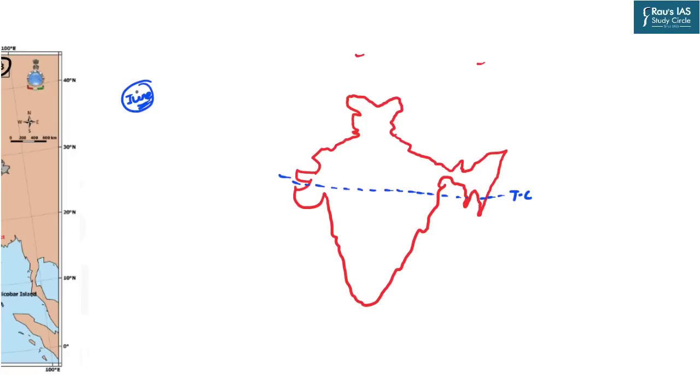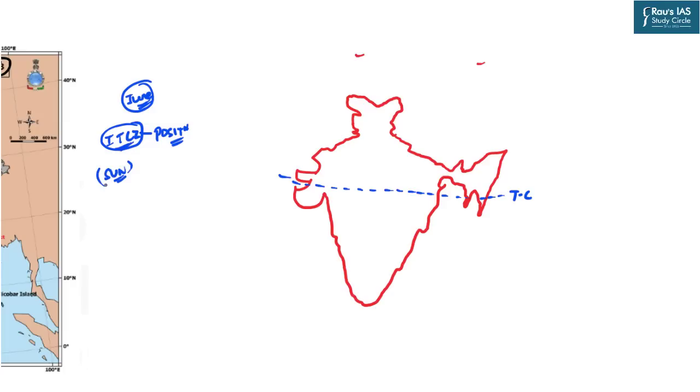As soon as we enter into June, what is the position of ITCZ? We know what ITCZ is. It is basically the intertropical convergence zone, and ITCZ shifts its position in the northern as well as the southern hemisphere with the shifts in the apparent movement of the sun.